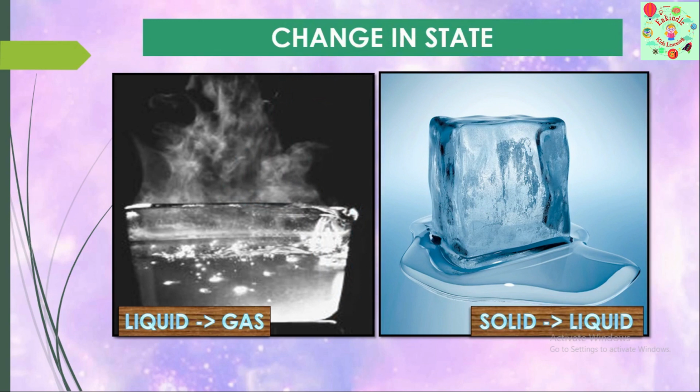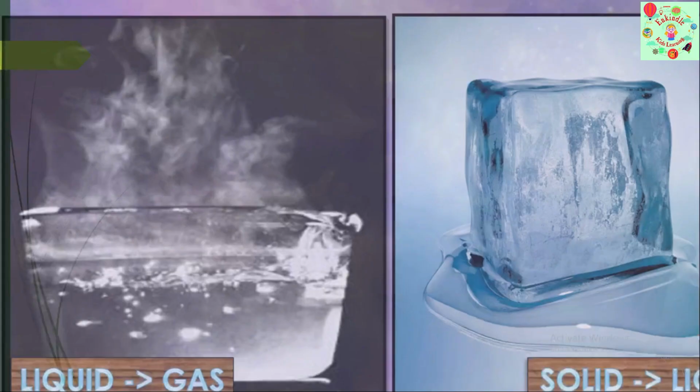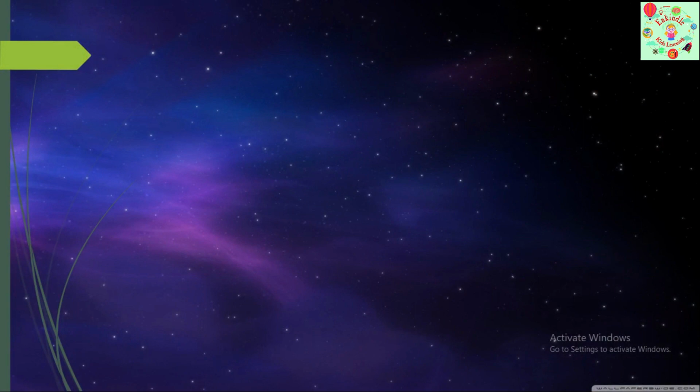Here, ice is solid. It starts melting and forms liquid water, isn't it? This is the change in state. The first picture from liquid to gas, and from the second picture we can see it changes from solid to liquid. So these are some of the changes which we observe around us.